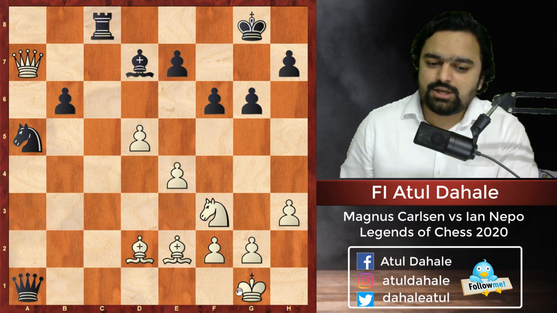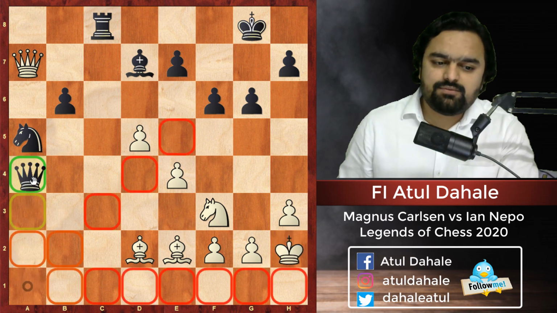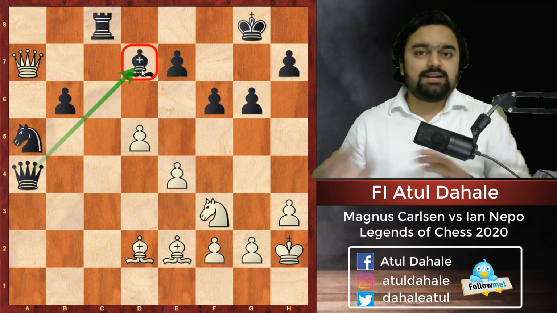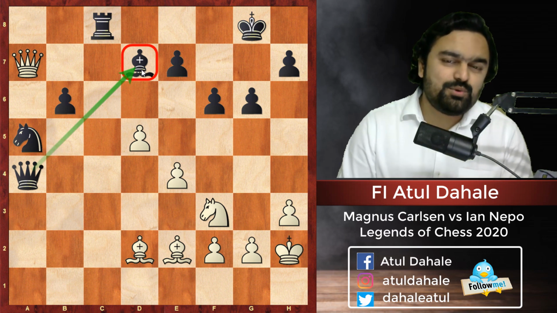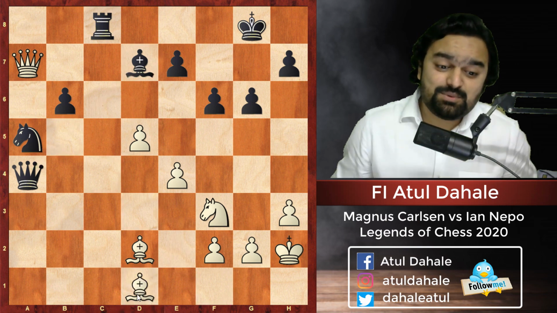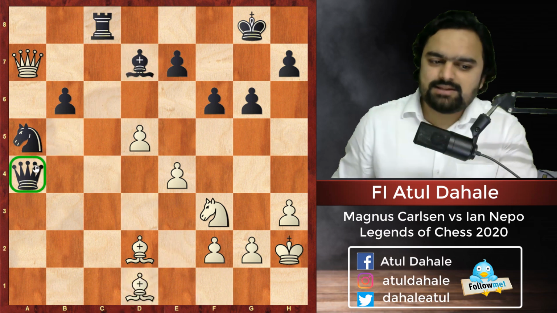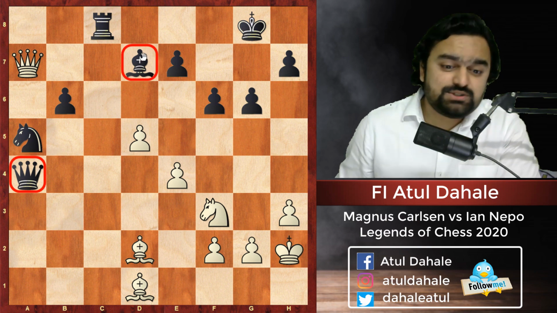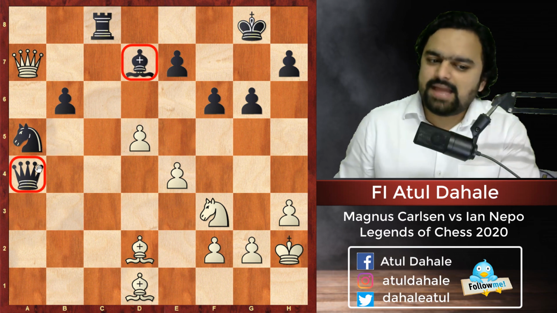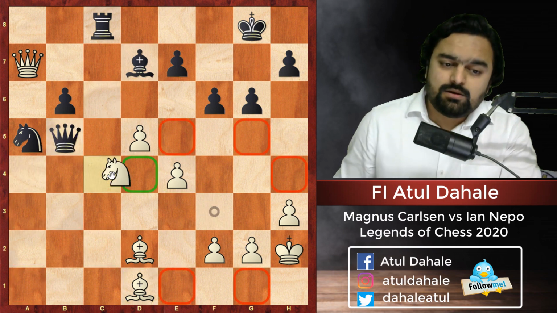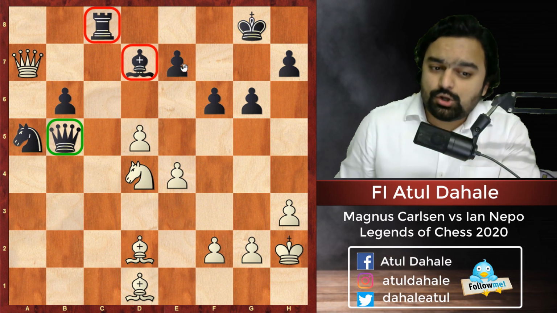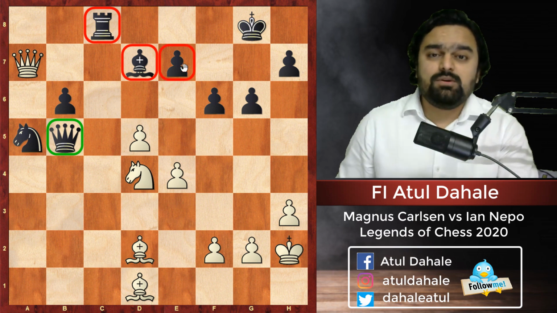So Nepo played queen a1 check, king h2, and he played queen a4, supporting the piece on d7. And here Magnus Carlsen played yet another good move. He played bishop d1 in this position, deflecting this queen, because Magnus Carlsen understands if this bishop on d7 falls, black's position is going to fall very soon. And as there is no good option from black's side, if he plays queen b5 in this position, white will play knight d4, the queen will not have any squares and the bishop on d7 will be falling, followed by the rook on c8 is hanging, the pawn on e7 is also hanging.